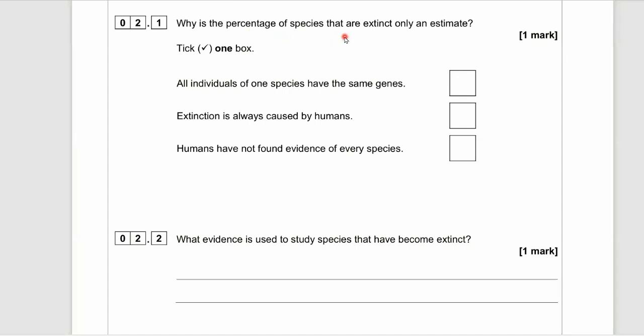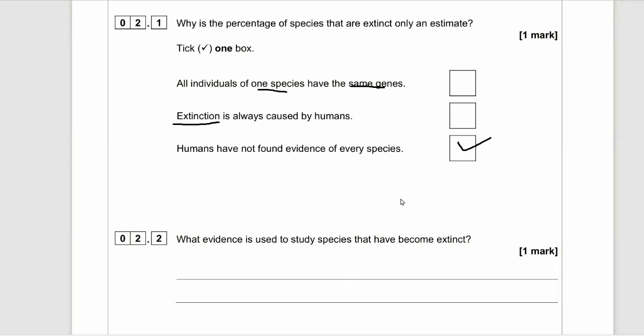Question 2.1. Why is the percentage of species that are extinct only an estimate? So, the amount of species that are extinct in the world, why is it only an estimate? And the answer is extinction. Well, it's not always caused by humans. We know meteors can cause extinction, or competition between predators and new diseases. The answer is that humans have not found evidence of every species.